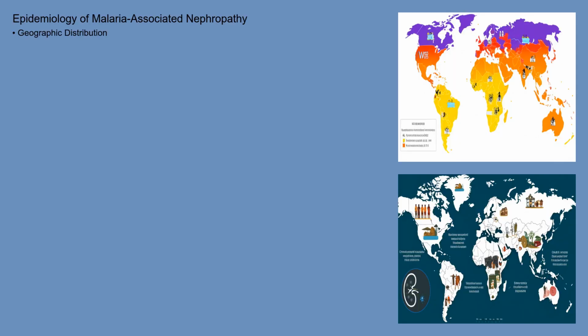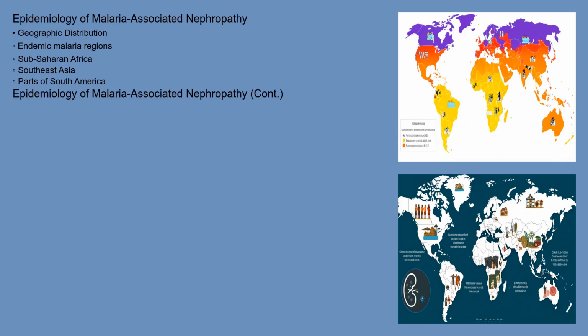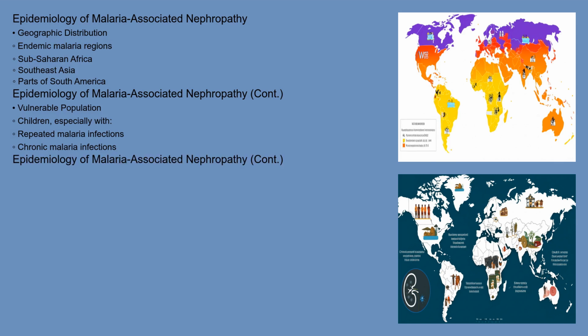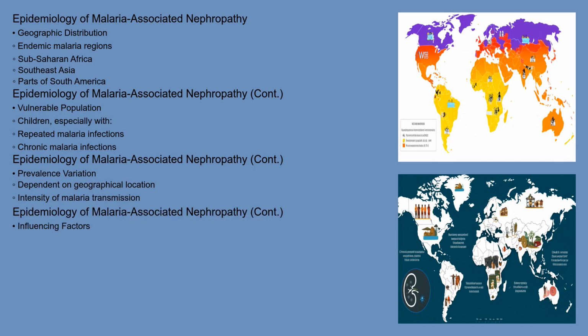Malaria-associated nephropathy predominantly affects individuals residing in areas where malaria is endemic, particularly sub-Saharan Africa, Southeast Asia, and parts of South America. Children are particularly vulnerable, especially those with repeated or chronic malaria infections. The prevalence varies depending on the specific geographical location and the intensity of malaria transmission. Factors such as socioeconomic status, access to healthcare, and the prevalence of specific HLA types that may predispose individuals to immune-mediated renal damage also influence the epidemiology of the disease.